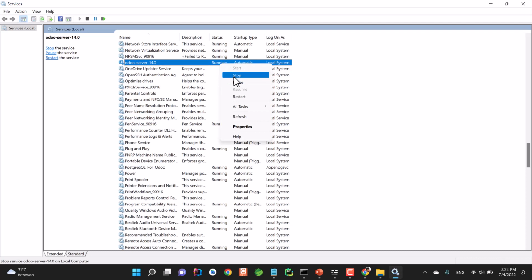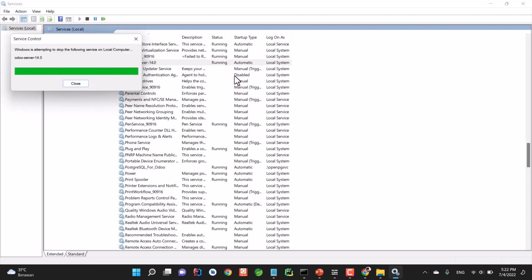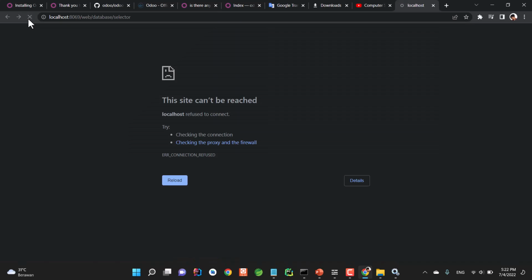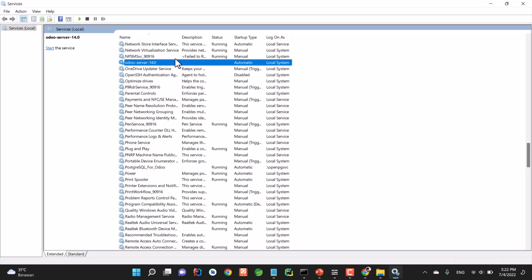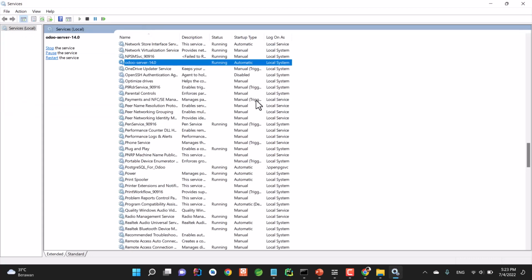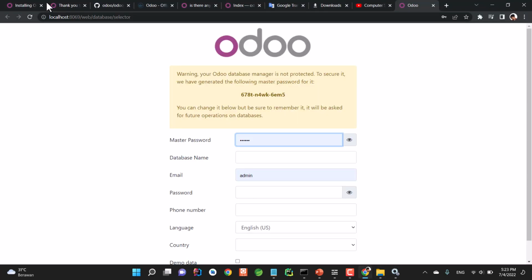If you, for example, stop this and refresh the page, you're not going to be seeing anything. So to run Odoo, you can run it from here. Click start, and it will run the server again. And if you refresh it, now the page is back.